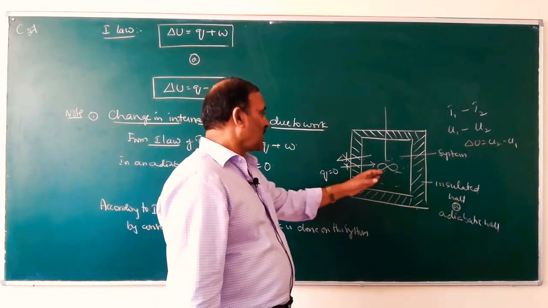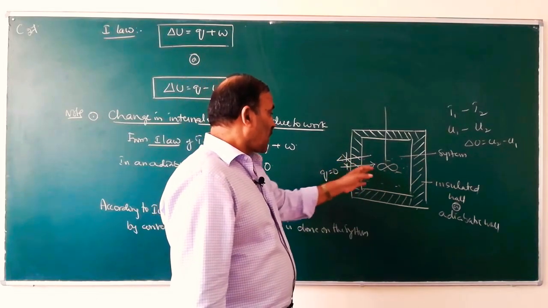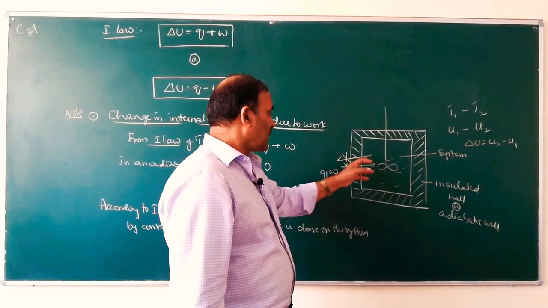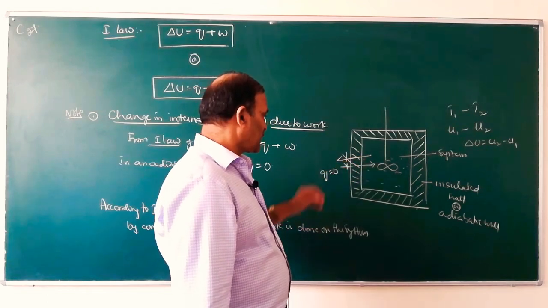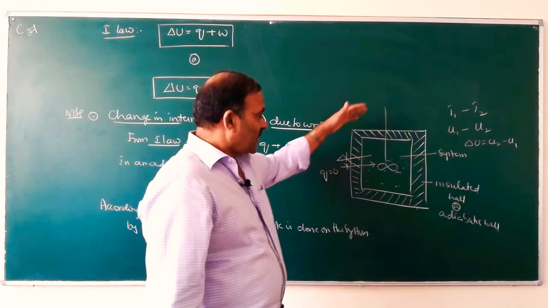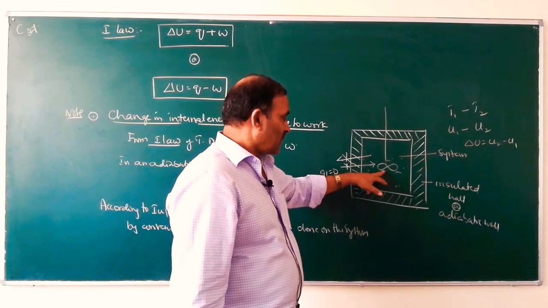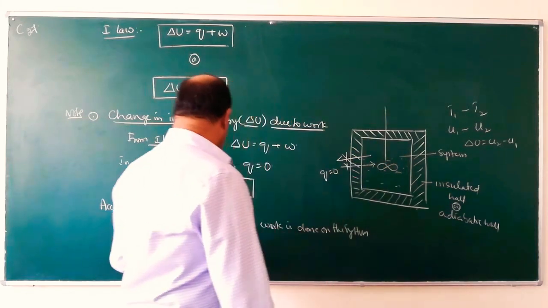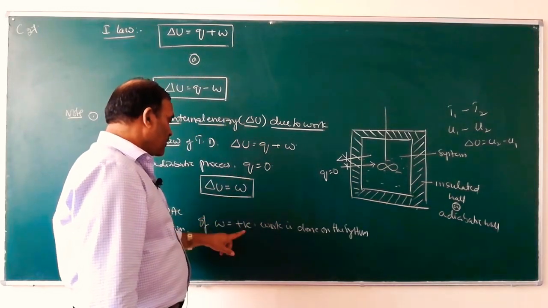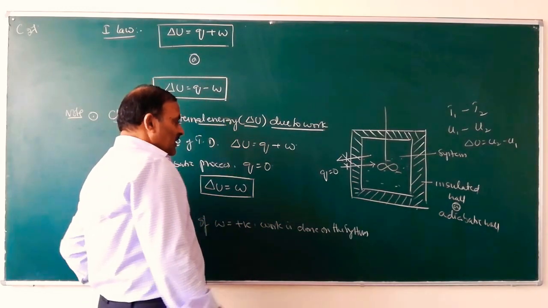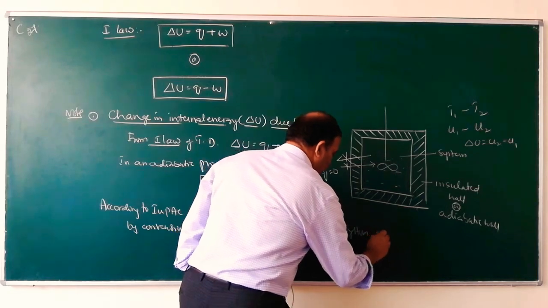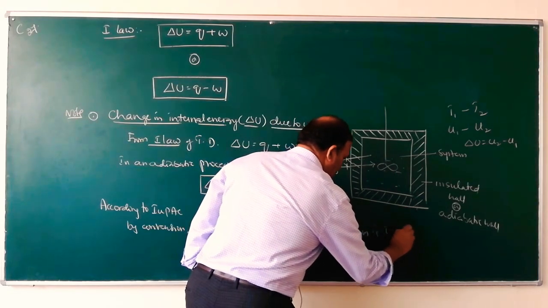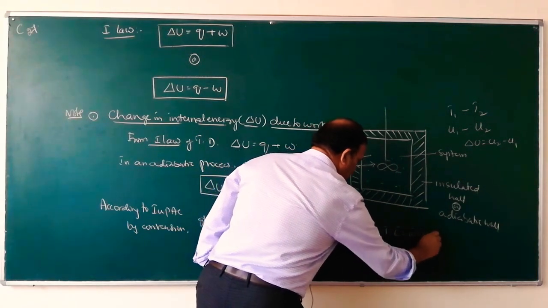So without allowing heat to enter into the system or out of the system, if work is done on the system, what happens? The internal energy increases. So W becomes positive. Work is done on the system, that is, the internal energy increases.